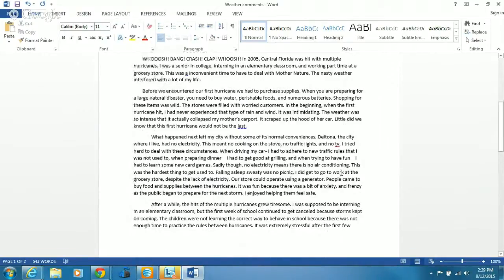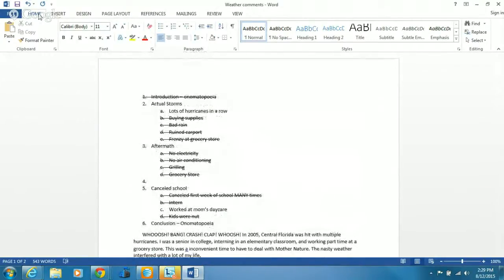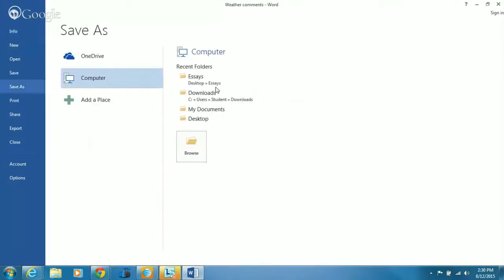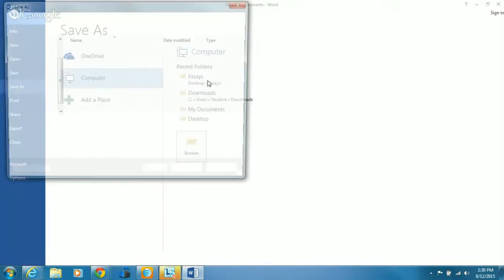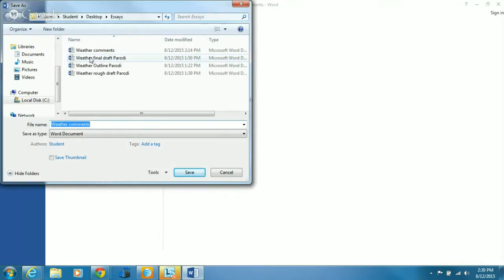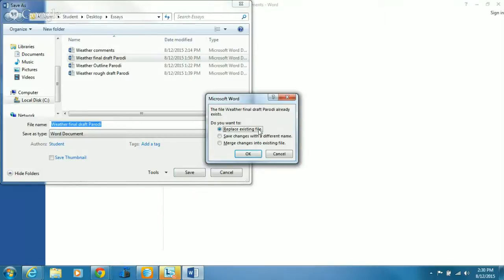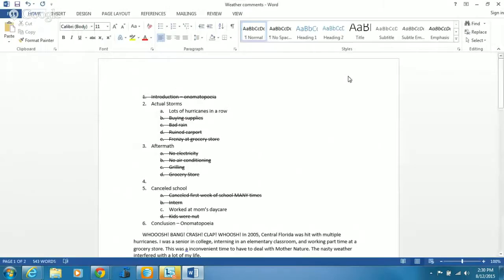Good. All right, so once all the comments are gone, reread it, make sure you love it. You can have someone else reread it too. Then you click File, Save As, click on the essay folder, and watch what happens. We're going to click on Weather Final Draft, but you did that yesterday. Click Save, and then it's going to ask you, do you want to replace today's version instead of having yesterday's version? Click OK. Yes, I do want to replace it.